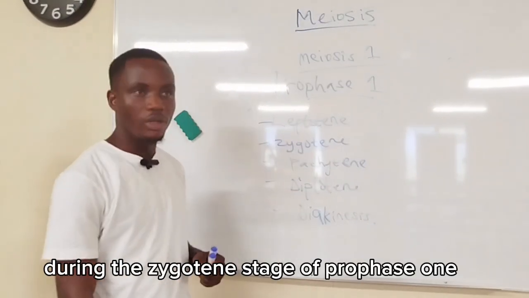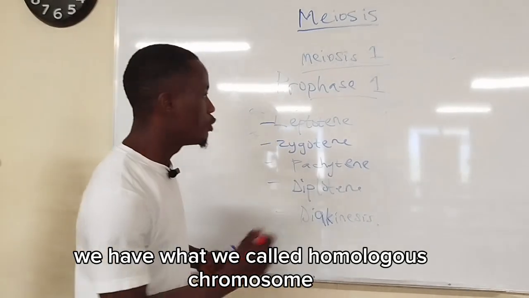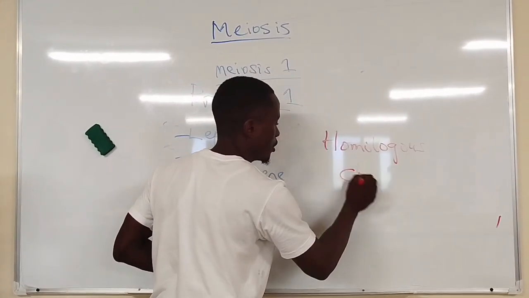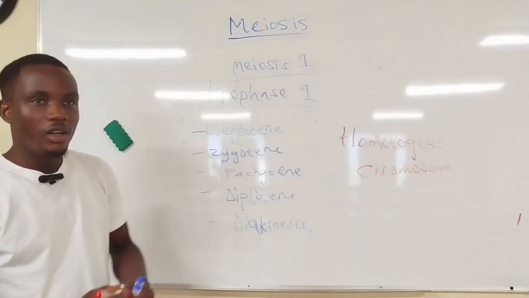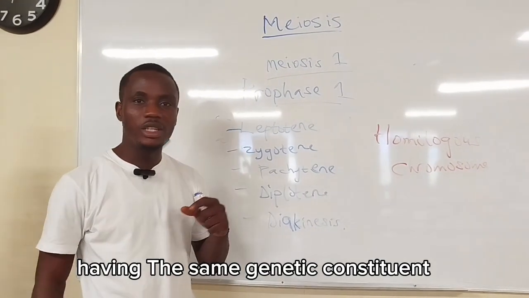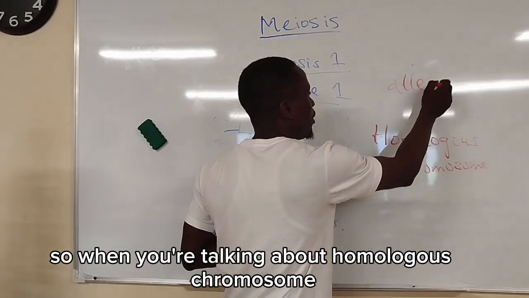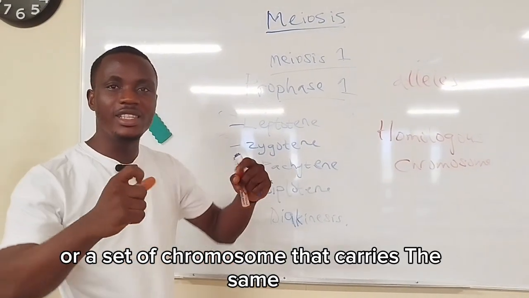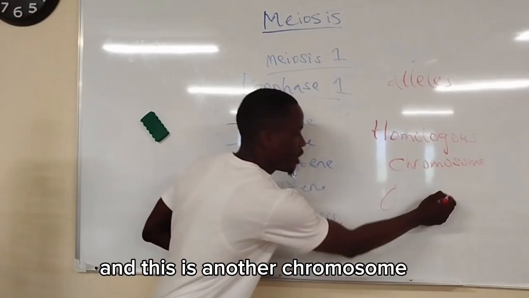During the zygotene stage of prophase 1, one of the things you have to have at the back of your mind is that we have what we call homologous chromosomes. Homologous chromosomes refer to the same chromosome having the same genetic constituent but different alleles. So when you are talking about homologous chromosomes, it means a set of chromosomes that carries the same genetic information.